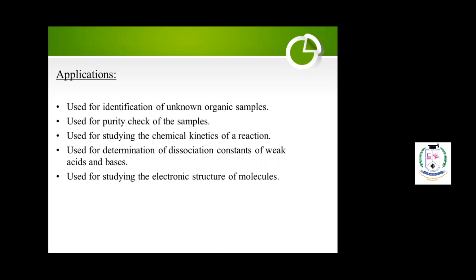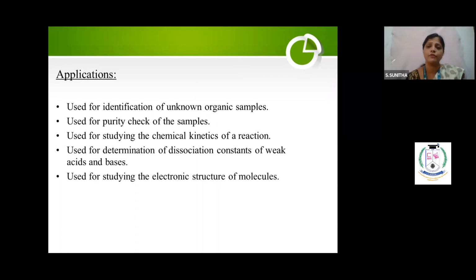And it is used for studying the electronic structure of molecules. Any electronic structure, for example, phenol. Correct? So for structural elucidation, you will not get the full information. If an OH group is there, or a benzene moiety is there, that benzene moiety will give one absorption maximum, and for the OH group you will get one. So you can slightly conclude that you have two functional groups. One will be like OH, and like that it will be useful.